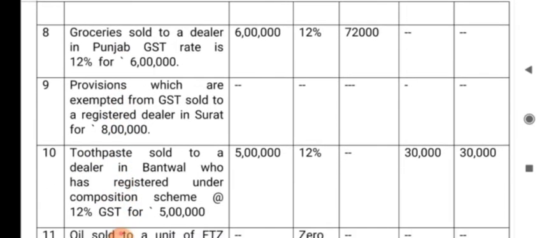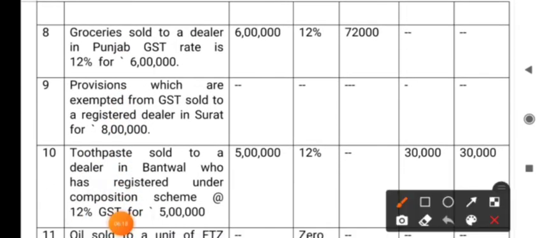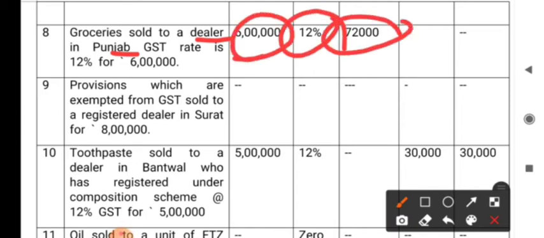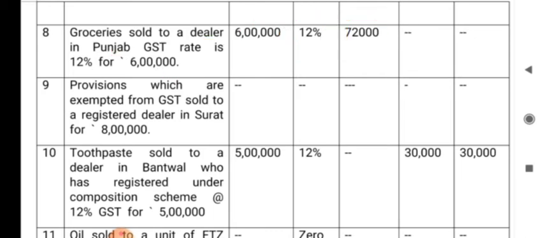The next one, eighth one, groceries sold to a dealer in Punjab. Once again it is supply from Karnataka to Punjab, interstate. 6 lakh is the turnover, 12% is the tax, 72,000 is the amount of tax, IGST.